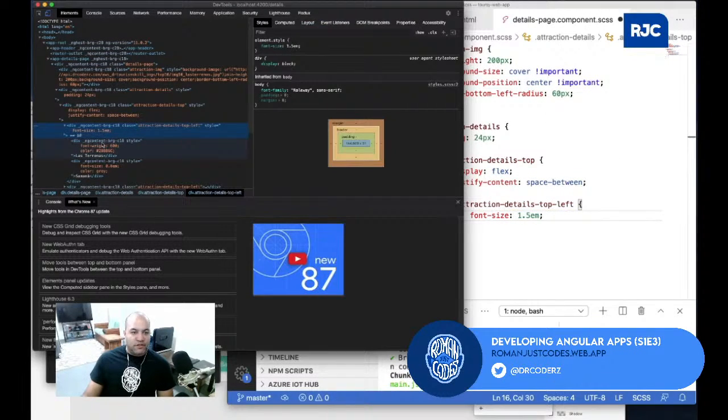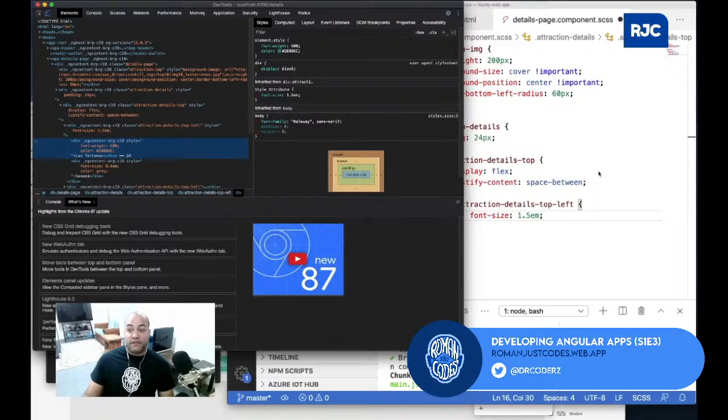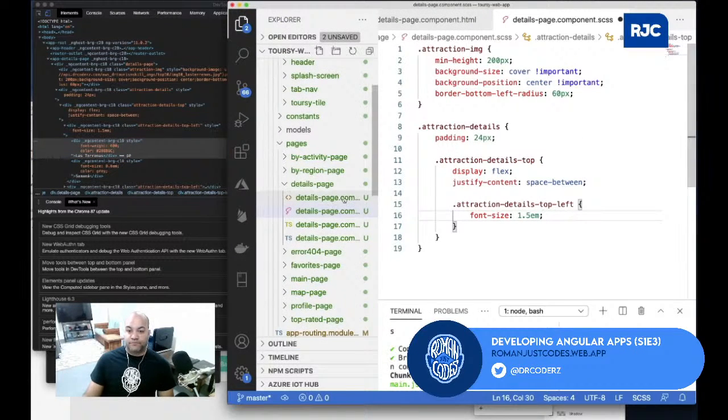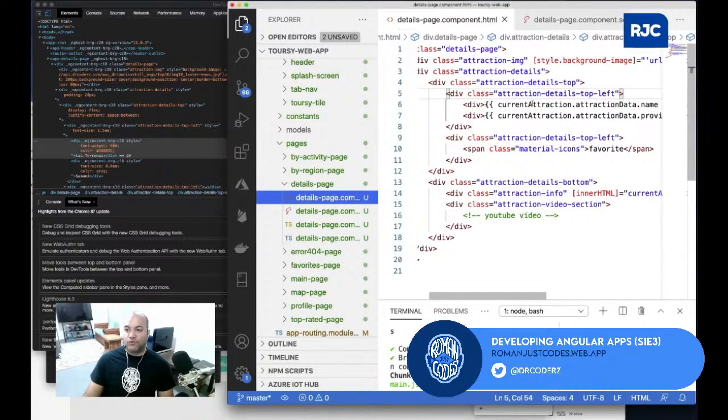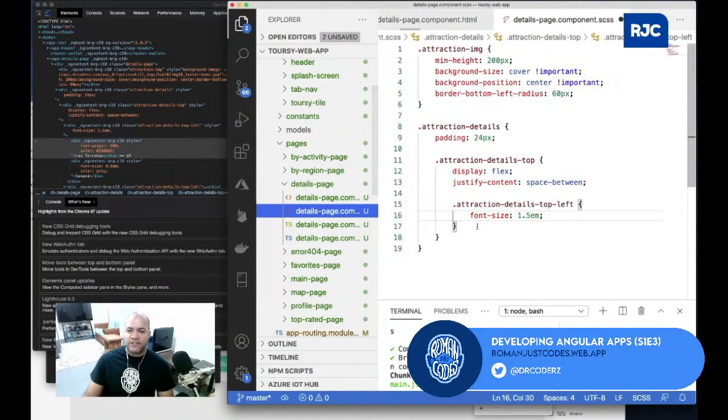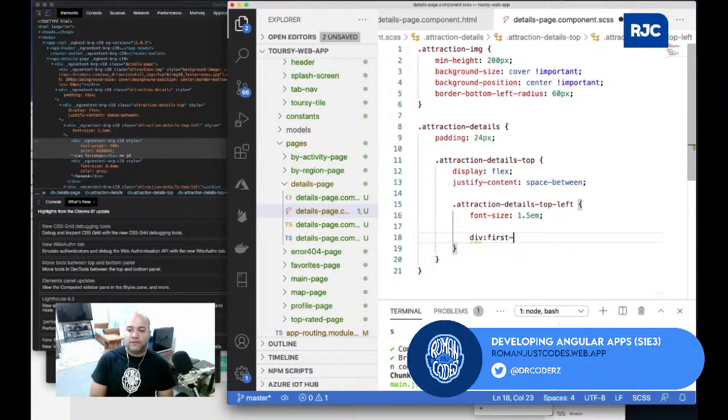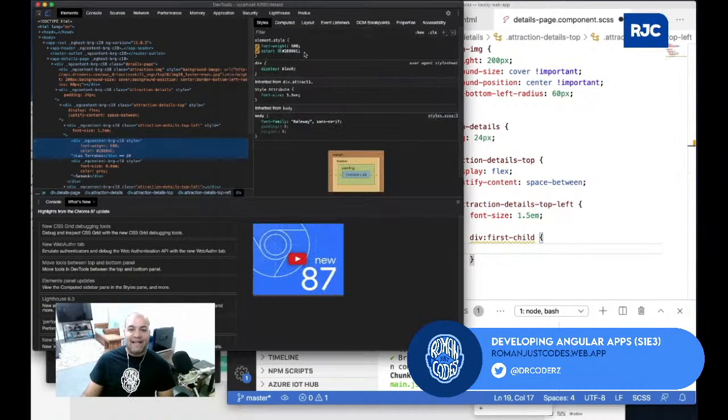I didn't do anything on the, but I did something on the. So now let's say I still want to do top left, but I'll keep those divs as opposed to adding a class. You can add your own custom classes to those, but here I can just do, for example, top left, and then top left div first child. That would be, okay, to the first div apply this thing, right?